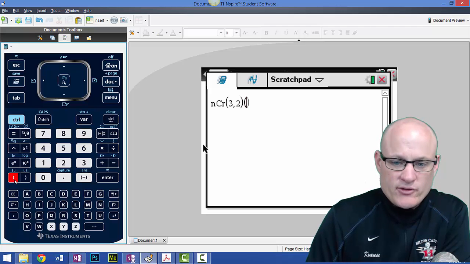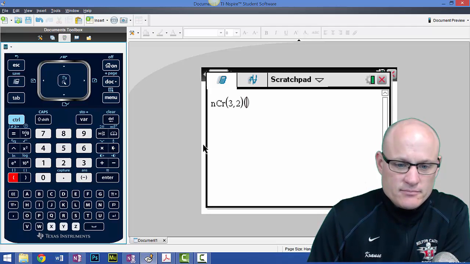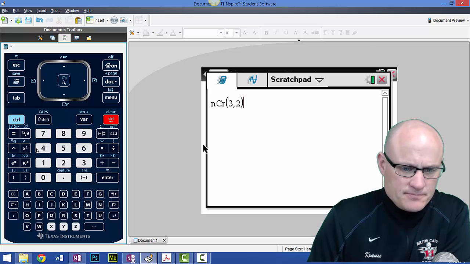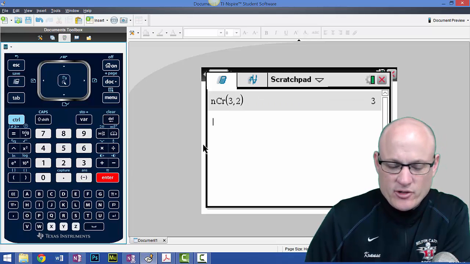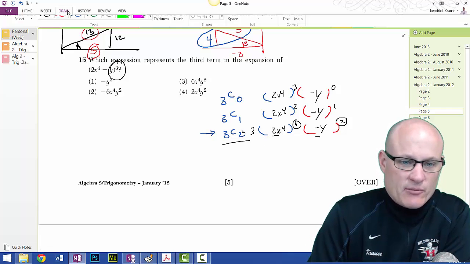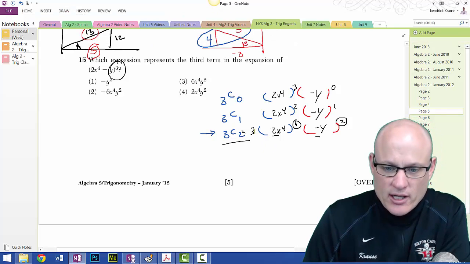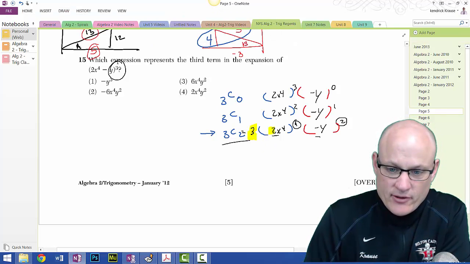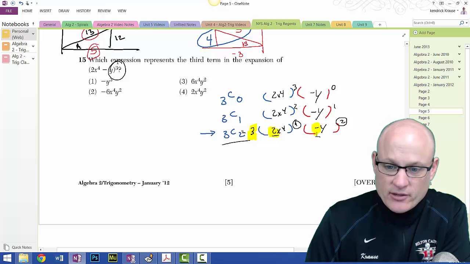And we're going to do parentheses, times. Well, let's just figure out what that is. You're going to find out that's 3. I think it's easier to do this. So this is equal to 3. Now we're going to type in all the numbers. I'm going to highlight them for you: this 3 and this 2 and this -1.